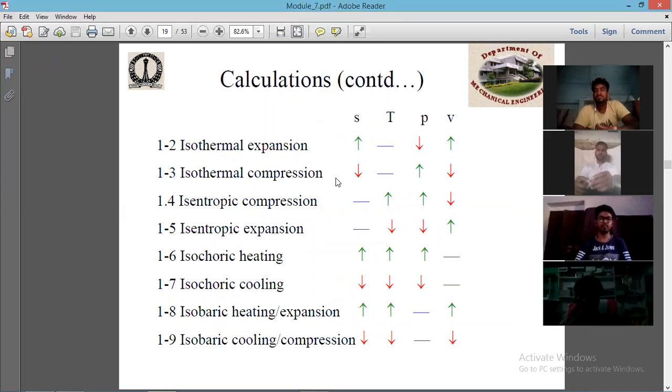In isothermal compression process, the entropy will decrease, temperature will remain constant, pressure will increase, and volume will decrease. Similarly for other isentropic and other processes. Okay.